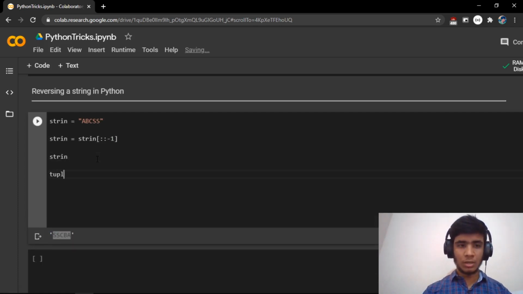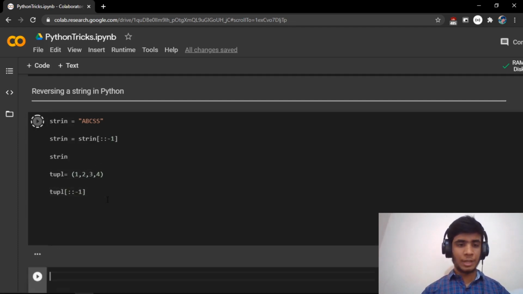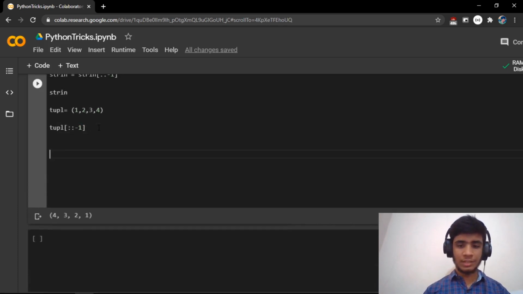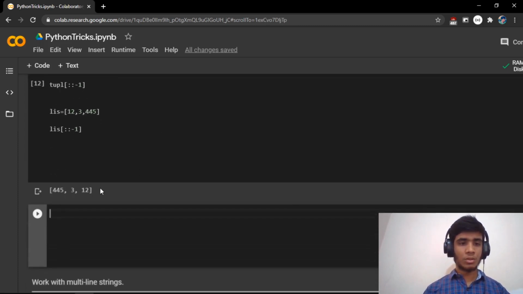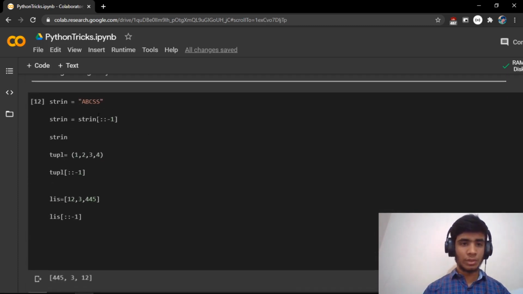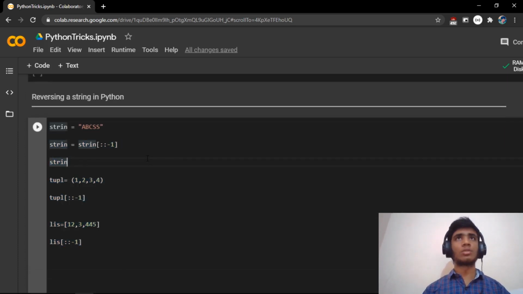Let's say you have a tuple 1, 2, 3, 4, and if you print tuple with step -1, it's going to do the same thing. It's going to reverse the tuple. The same thing with the list 1, 2, 3, 4: if you print the list with step -1, it's going to do the same thing and print the reverse of the list. So always try to use this slice operator or slice functionality. It's going to be very useful and handy in solving palindromes, and there are many problems which take advantage of this slicing.